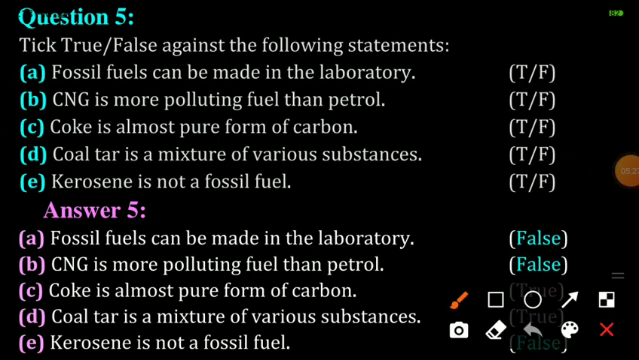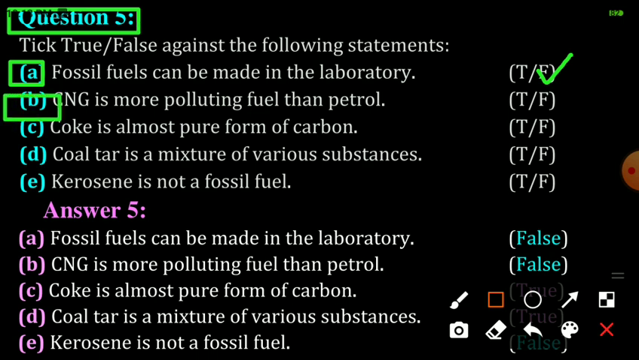Question number 5: Tick true or false against the following statements. A: Fossil fuels can be made in the laboratory. This is false, because fossil fuels cannot be made in the laboratory. They are formed from the dead remains of living organisms, and this process is very slow, taking hundreds of years. That's why fossil fuels are exhaustible natural resources. They cannot be formed in the laboratory. So this statement is false.